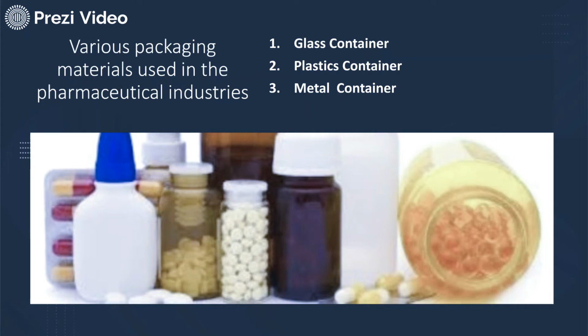Each of these materials has its own advantages and disadvantages. It is up to the manufacturer to decide which container has to be selected. But the ideal requirement is that it should not disturb the main formulation. Nothing should penetrate, and no leaching or sorption problem should be there, because the quality of the product will remain intact only if the container is inert. Whatever container closure system is selected, it has to be ensured that it is highly inert and does not interact with your formulation.